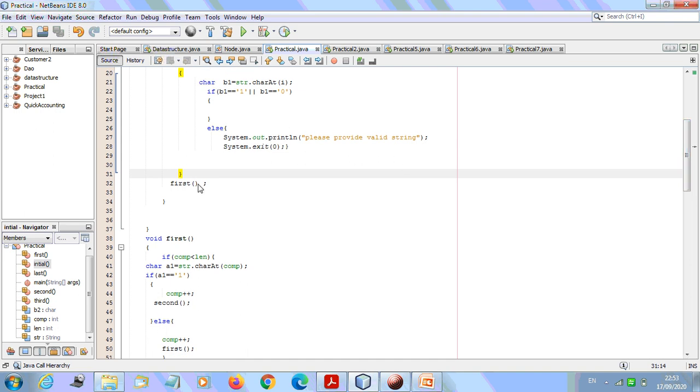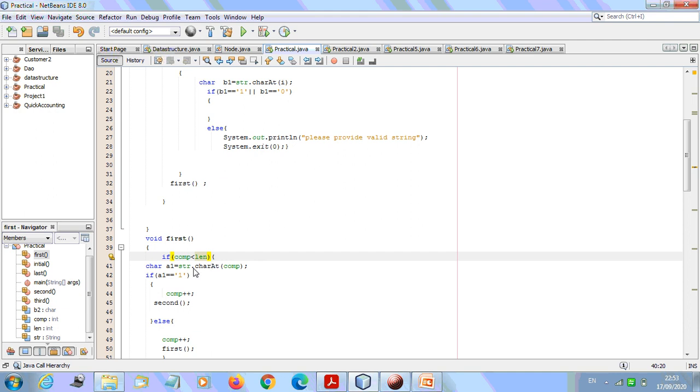So here I am going to call the first method. This is the method which is called here. First, we are going to consider the initial state of the DFA, the first state, that is Q0. First of all, we check the comp variable against the length of the string. It should always be lesser than the length of the string. Initially, remember, comp equals 0, so 0 will be lesser than the length of the string. Definitely, it means we have something in our string.